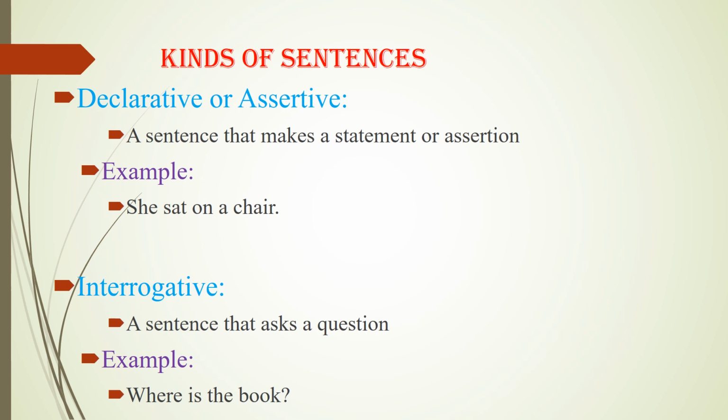Another kind that we have is interrogative sentence. A sentence that asks a question is known to be an interrogative sentence. For example, where is the book? Or where is he living? So such kind of sentences where we ask a question are interrogative sentences.